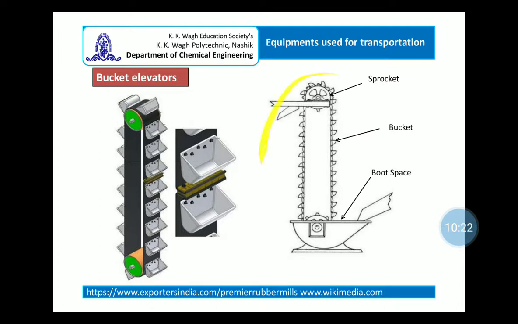Now this is the schematic sketch of the bucket elevator. The bottom portion represents the boot space from where the feed material is picked up by the buckets, and this is the discharge point, and there are two sprockets over which the belt along with the buckets is fixed. So the movement of the sprocket facilitates the movement of the belt along with the buckets, and thereby the material can be transported in a vertical direction.